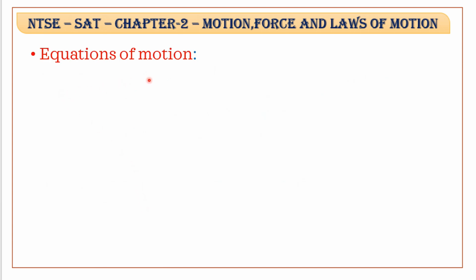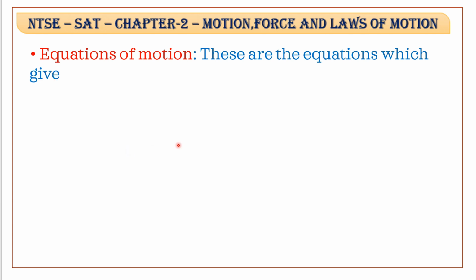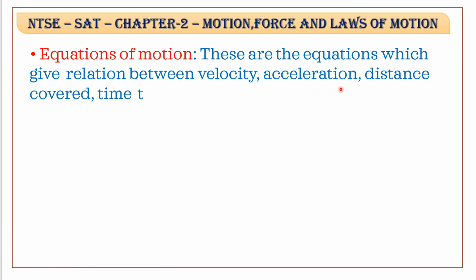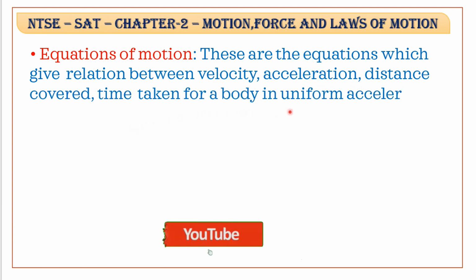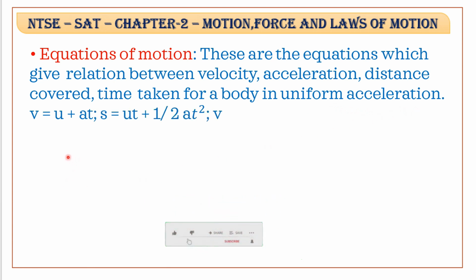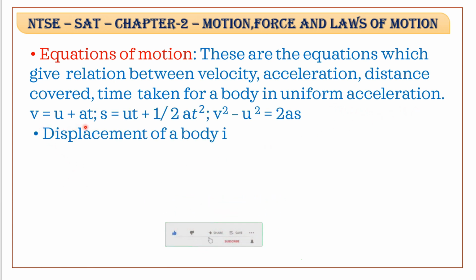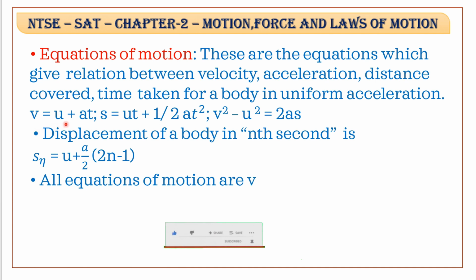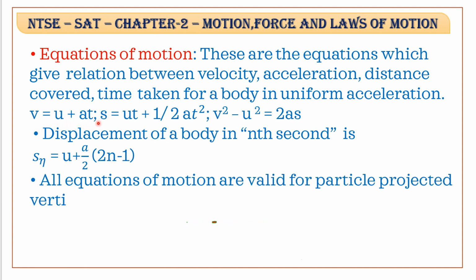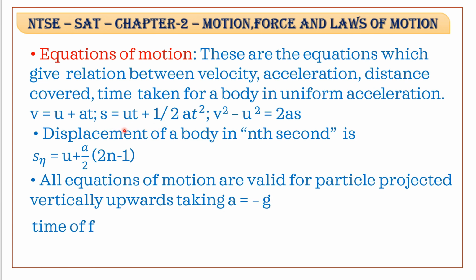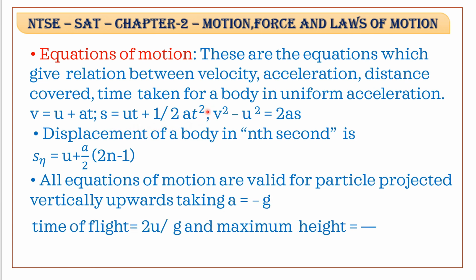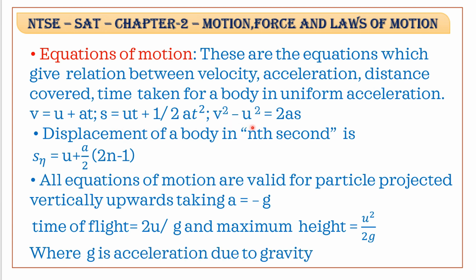Next, equations of motion. Now, let us discuss. These are the equations which give the relation between velocity, acceleration, distance covered and time taken for a body in uniform acceleration. First one is v is equal to u plus at, where u is the initial velocity, v is the final velocity, a is the acceleration, t is time taken. Now the second equation of motion is s is equal to ut plus half a t square. S is the distance travelled. v square minus u square is equal to 2as. This is the third equation of motion.